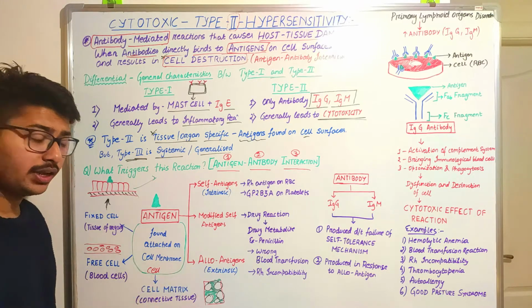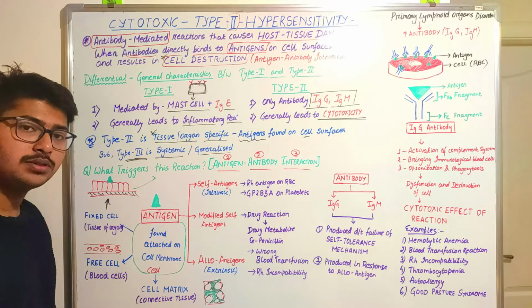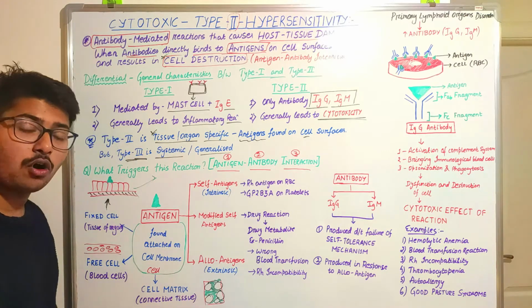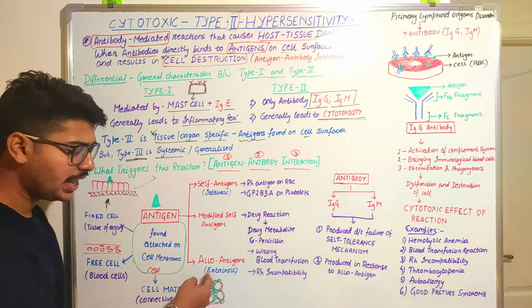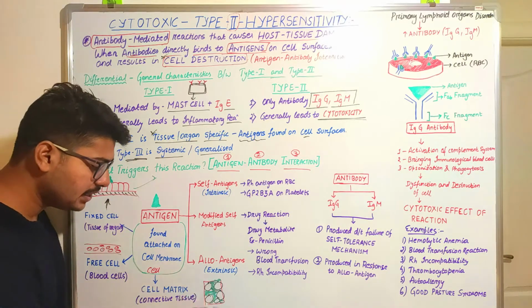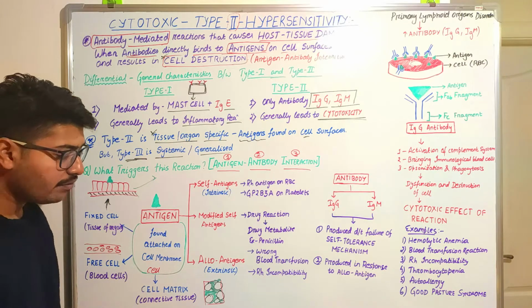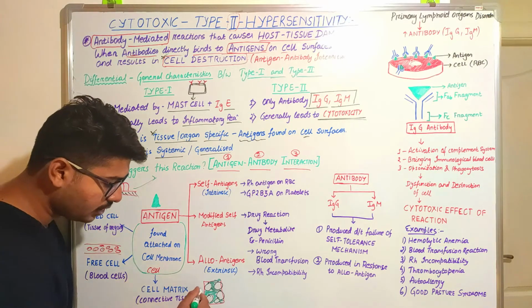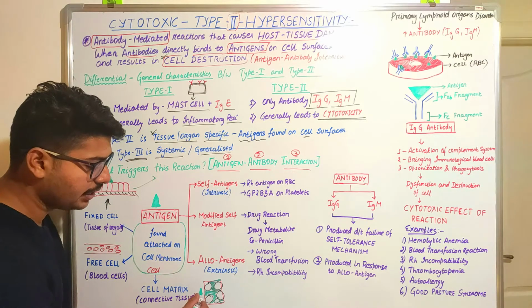It helps in adhesion, extraction, and also in osmosis between the cells and the process of diffusion. It has many functions, and if the cells present in this matrix are attached with antigens, then this reaction can get triggered.